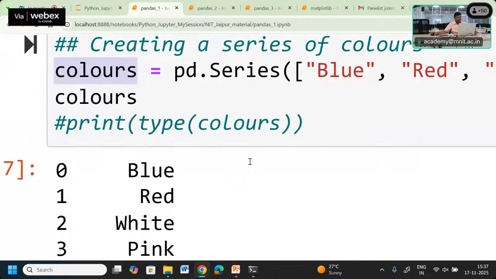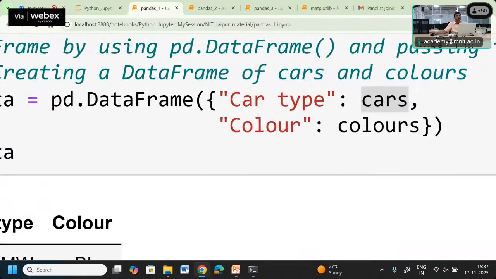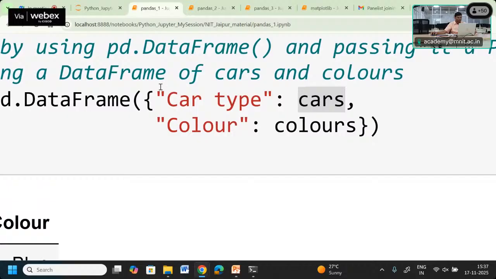Using these two series, we want to create a data frame. So we write card type as a key and color as a key, and as the values we write cars and colors. These colors and cars are basically series of data.